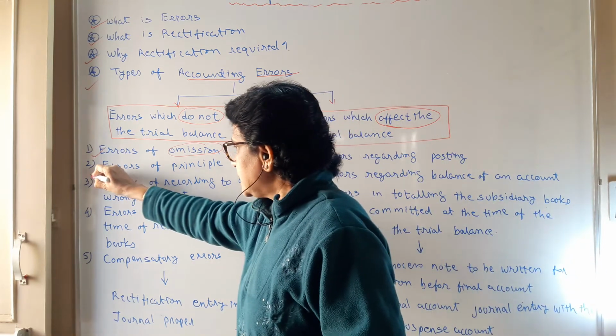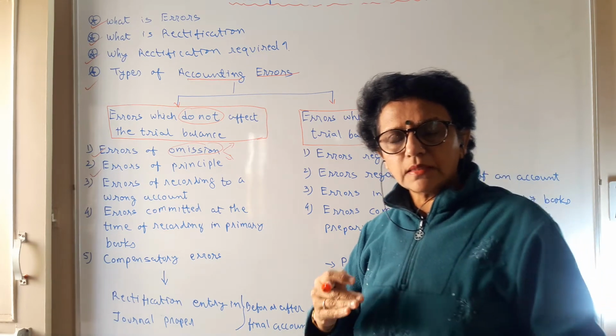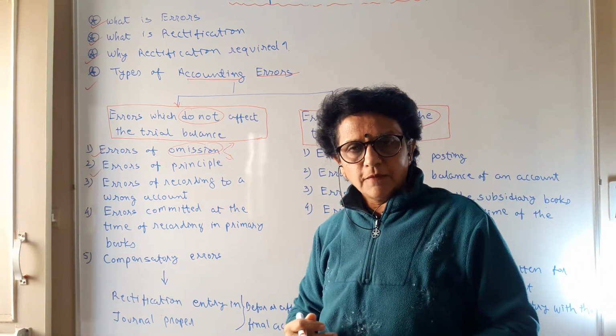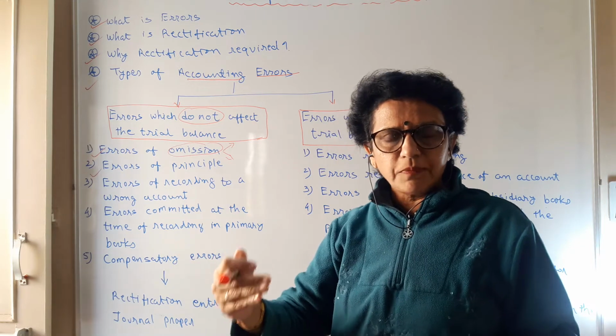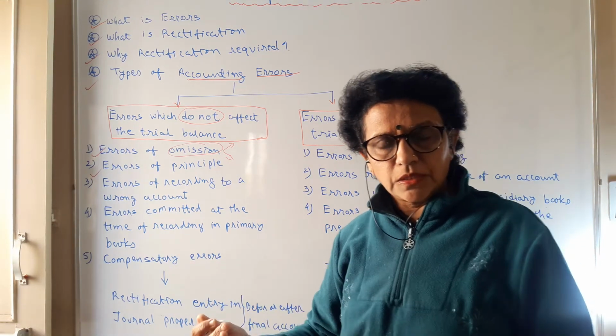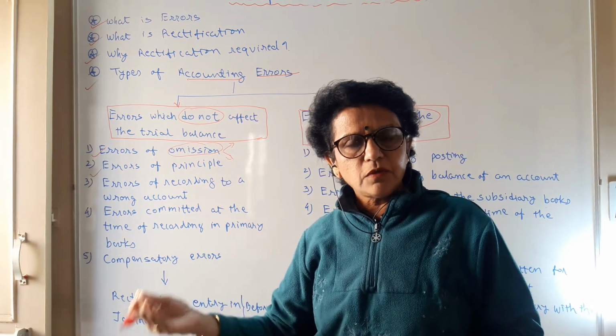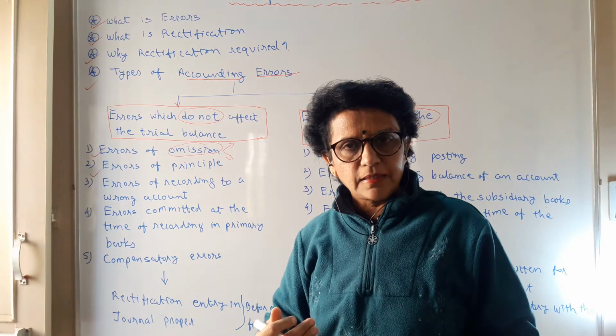The next is error of principle. We have learned certain principles of accounts. We will be having one more chapter in part 2, the accounting principles and conventions, as well as the rules. The basic 3 rules of accounts of debit and credit.